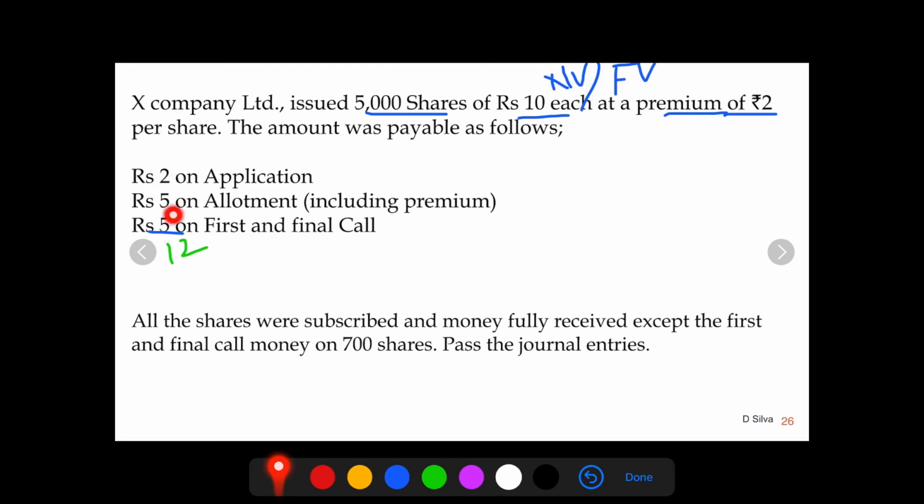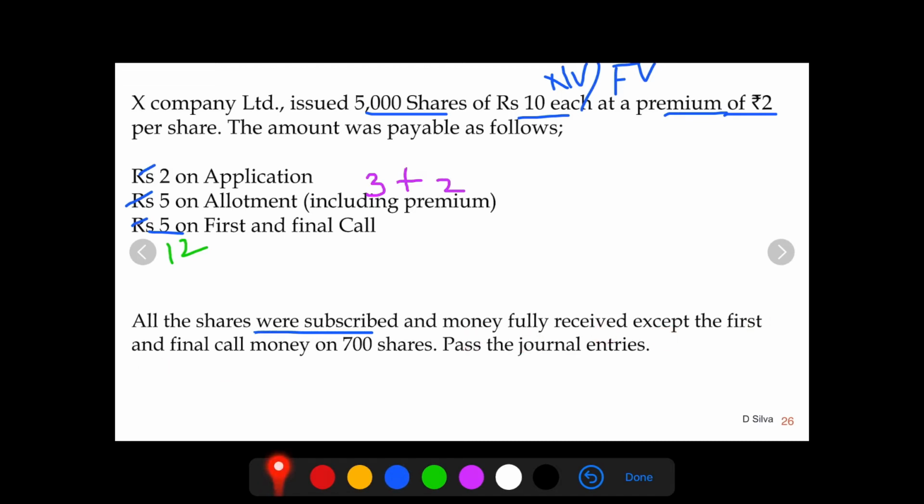On application 2 rupees, on allotment 5 rupees which includes a premium amount. The premium amount is 2 rupees. So the actual allotment amount is 3 rupees. So 3 plus 2 is 5. Rupees 5 on first and final call as per the question. All the shares were subscribed. So how many shares are being issued? 5,000 shares which are being issued are now being subscribed in the form of application, allotment, first and final call. Money fully received.